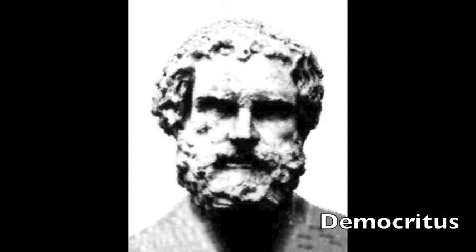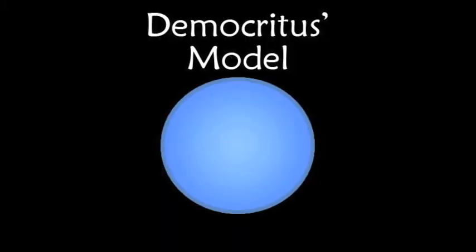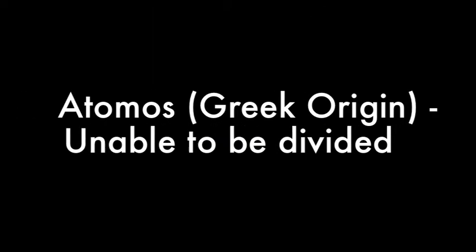Democritus, who was born in 460 BC, was the first to say everything was made up of atoms. He said that atoms were indestructible and there were many different types. He said they were a solid ball that couldn't be split. Democritus gave them the name atoms from the Greek word atomos, which means unable to be divided.